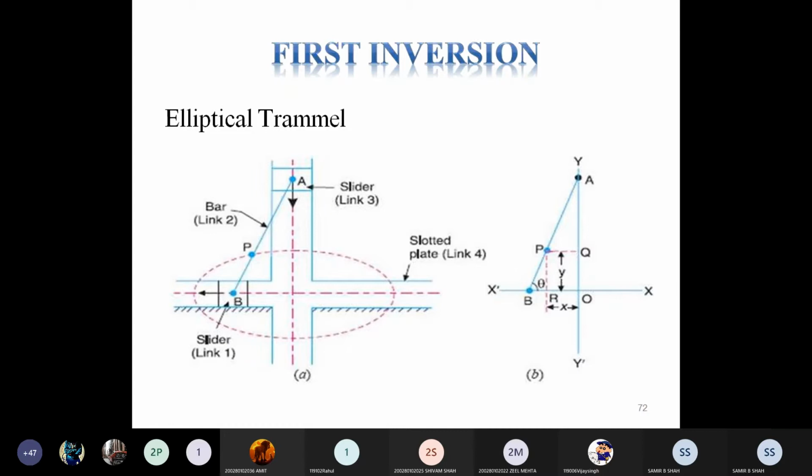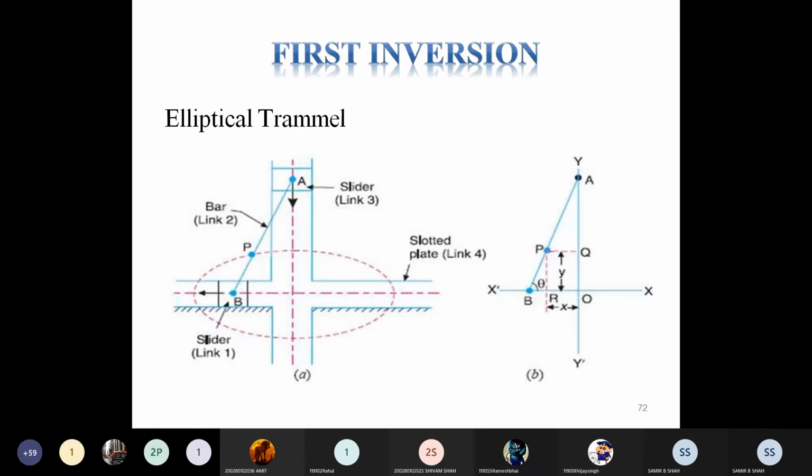If we consider any point P on that link, except the center point of AB, any point on AB, it may not be the center point.